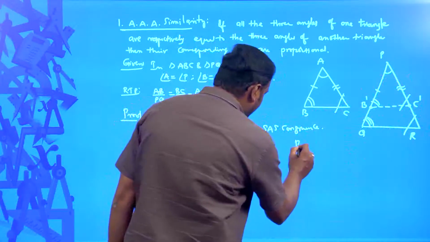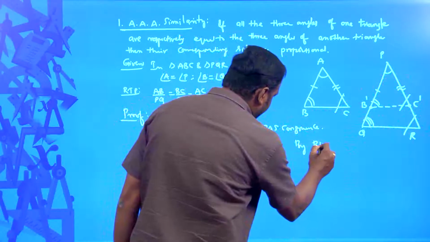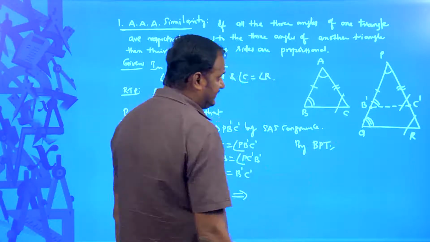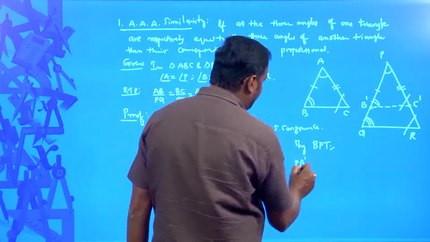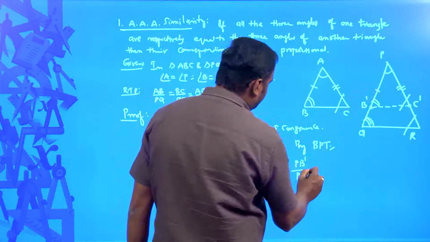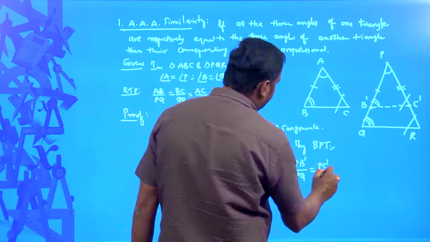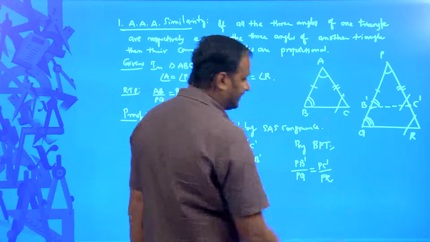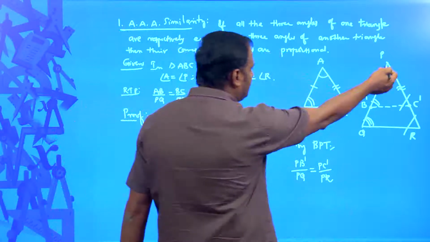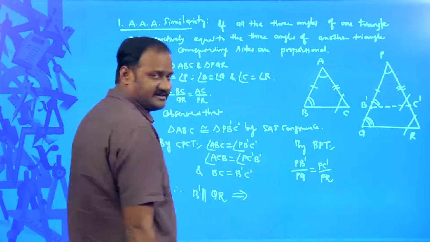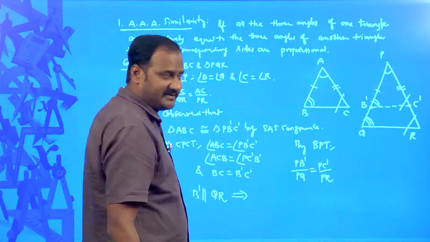So, by the basic proportionality theorem, we can say that PB dash by PQ is equal to PC dash by PR, correct. But what is PB dash? According to the construction, PB dash is exactly equal to AB, right. So we can substitute AB in the place of PB dash.